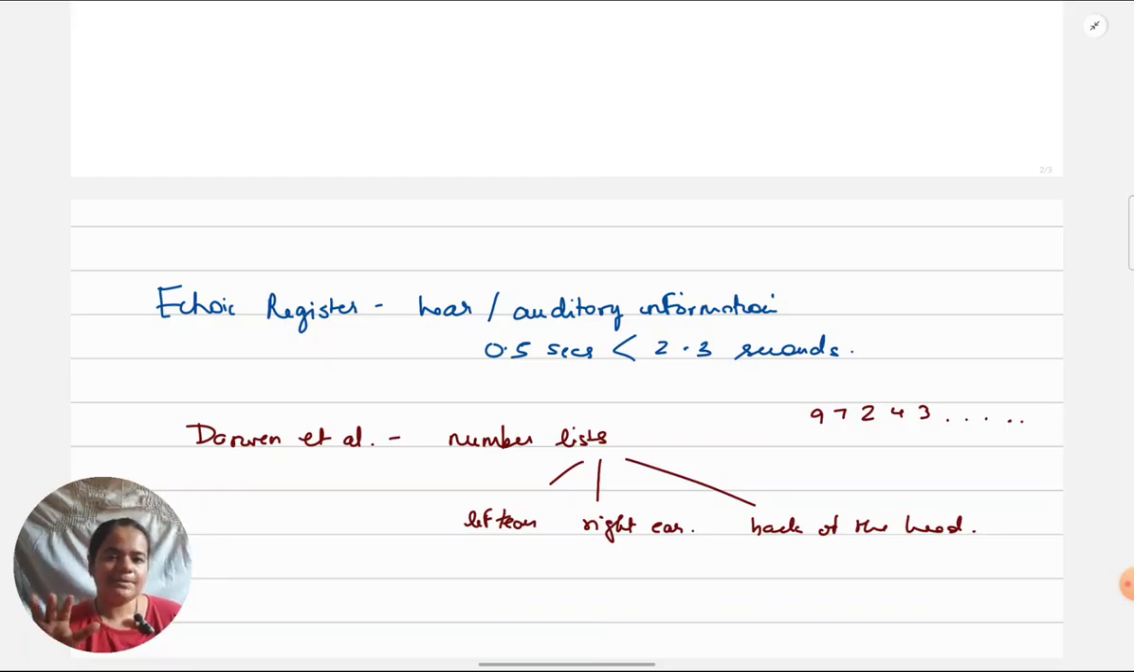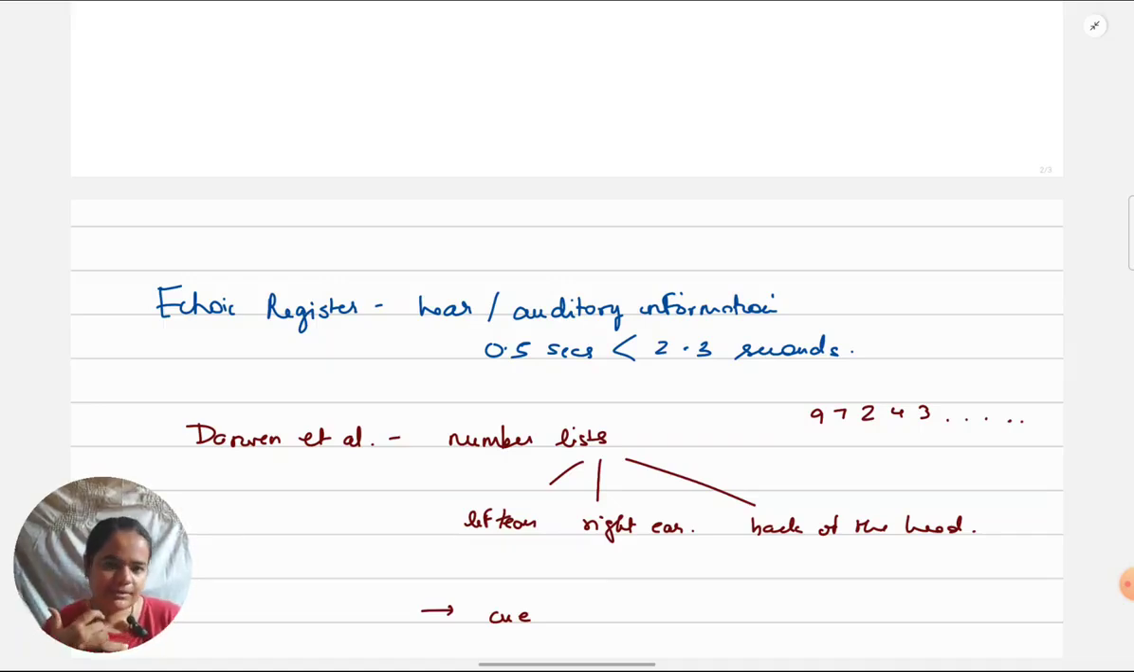Now participants were given some cue after they would hear any letter list. Sorry, in the same trial, there would be different letter lists coming. Some would come from the left, some from the right, some from the back. It means on the same trial, the letter or number list would be coming from all three sides, sometimes from left, sometimes from right, sometimes from back in one trial itself.